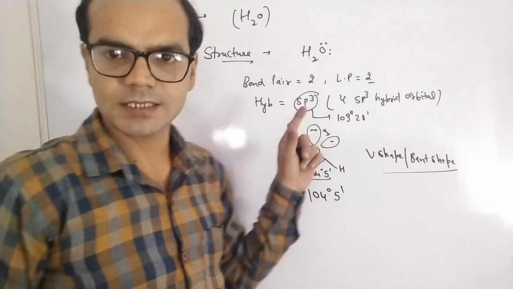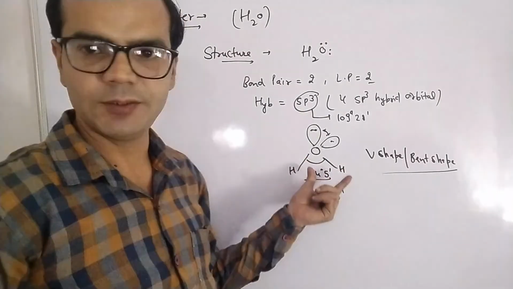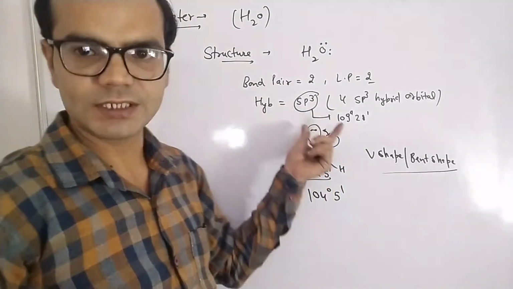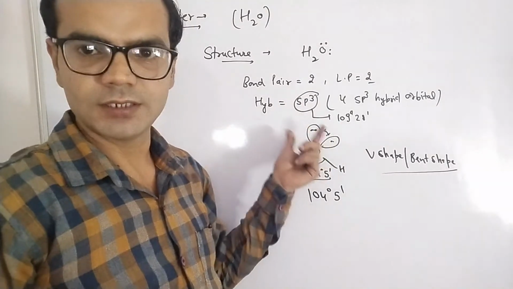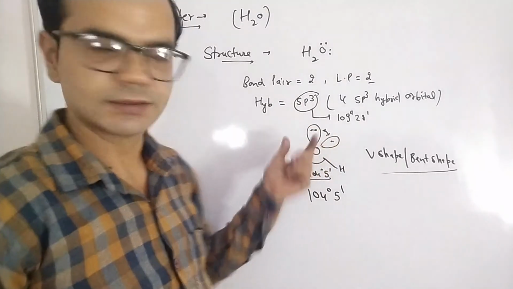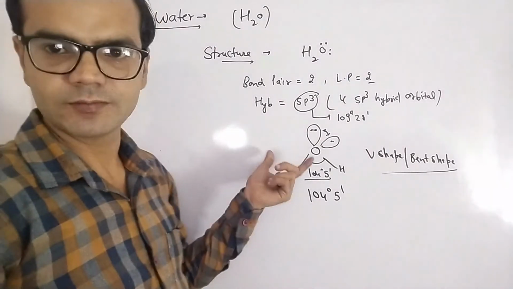In the gaseous state, water exists as an independent molecule, but in the liquid state and in ice, water molecules associate. So what happens in the liquid state?